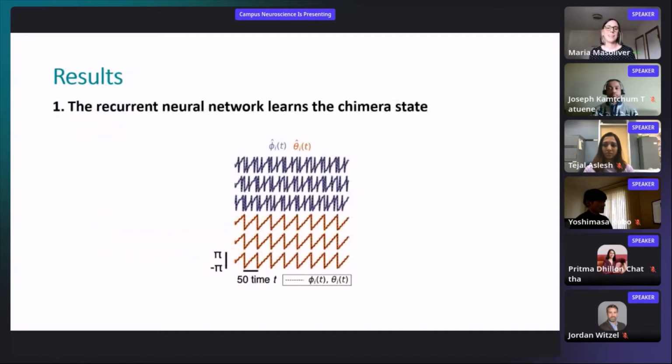So we can see that the recurrent neural network learns the chimera state. The black line represents the supervisor, whereas the colored line represents the network output.